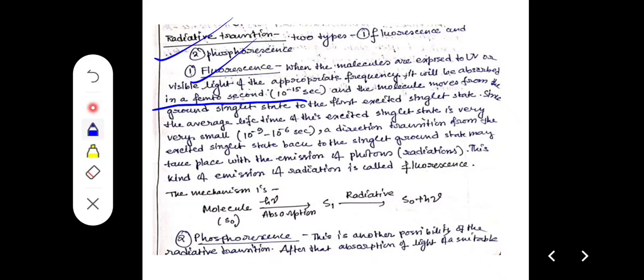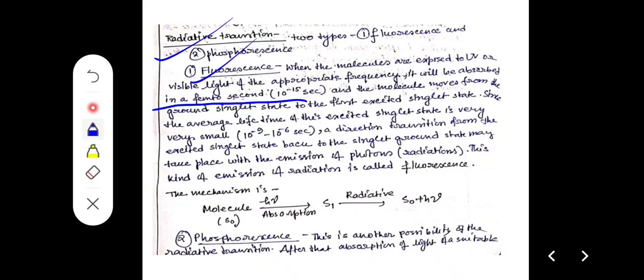A direct transition from the excited singlet state back to the singlet ground state may take place with the emission of photons and radiation in a shorter time. This kind of emission of radiation is termed fluorescence. Always remember, for the transition in fluorescence, the time will be shorter, or the rate will be faster, than for phosphorescence. Phosphorescence is a slower process for two reasons: one is that it is symmetry forbidden, the other is that triplet excited states are long lived.